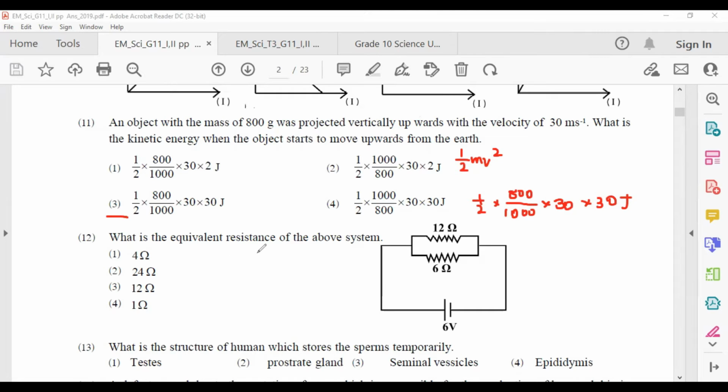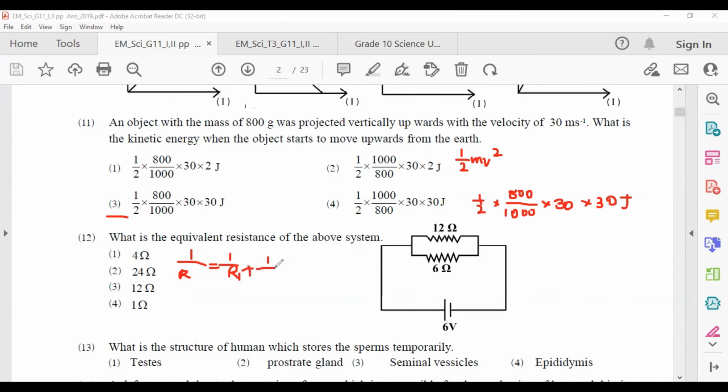What is the equivalent resistance of the given system? This is a parallel resistance system. So you can take the equivalent resistance by using this equation: 1 below R equals 1 below R1 plus 1 below R2.